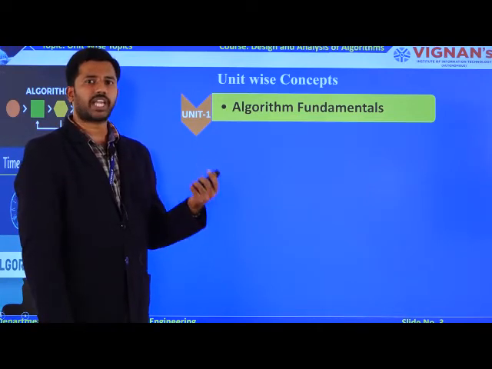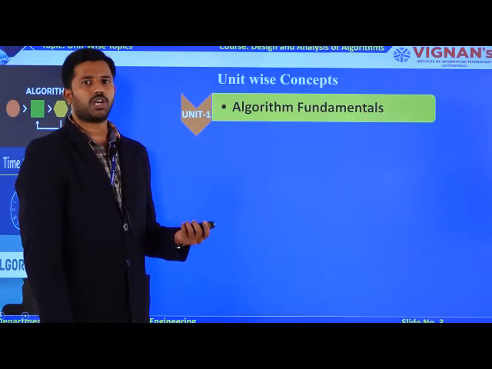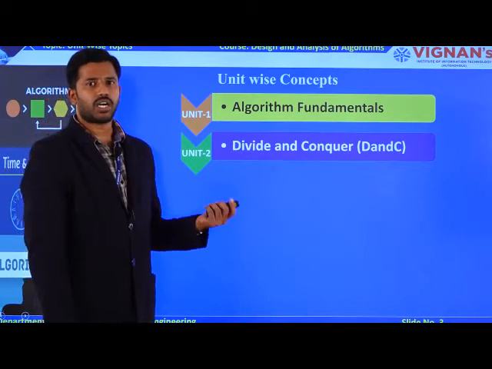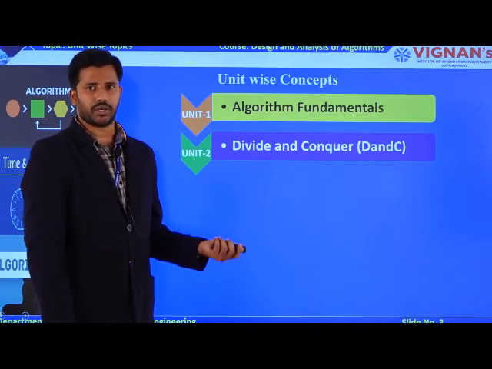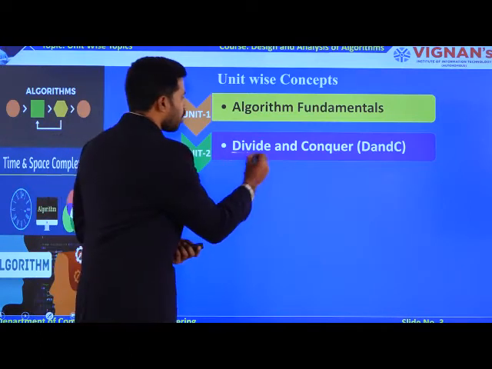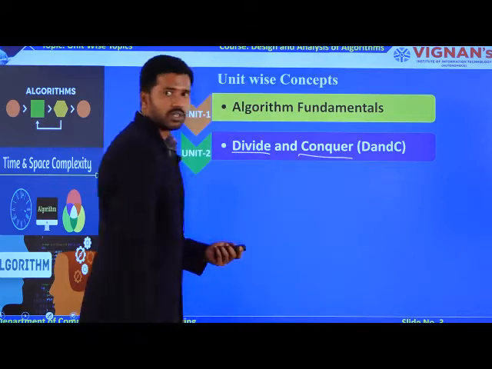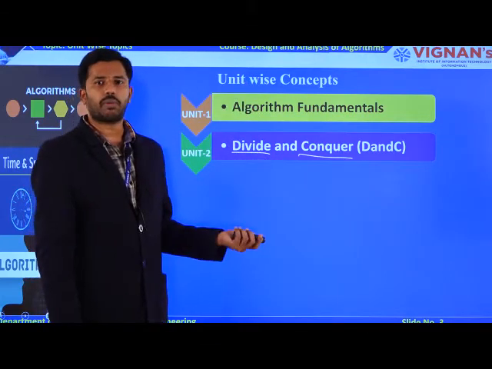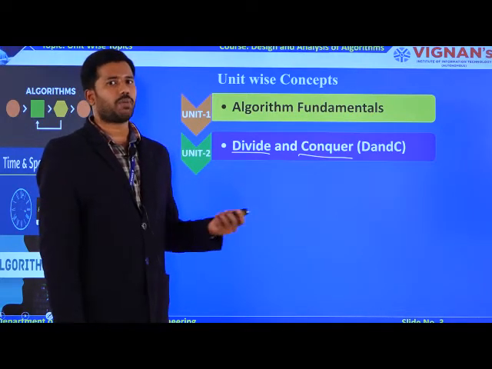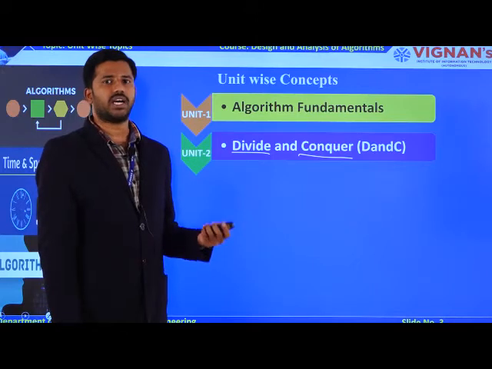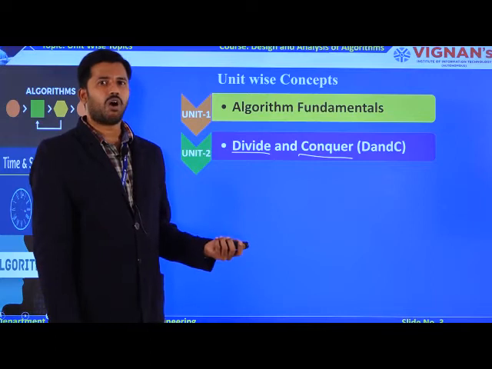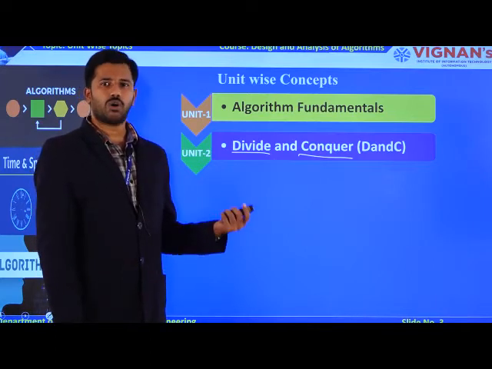The algorithm design techniques start from unit 2 onwards. The first technique you are going to learn under unit 2 is divide and conquer. Try to understand the meaning of divide and conquer. Dividing is one process and conquering is the second process. What is meant by dividing? Dividing the big problem into small problems. After dividing the big problem into small problems, I am going to apply my divide and conquer technique to get the sub solutions. After getting the sub solutions, you combine all the sub solutions to make a whole solution.